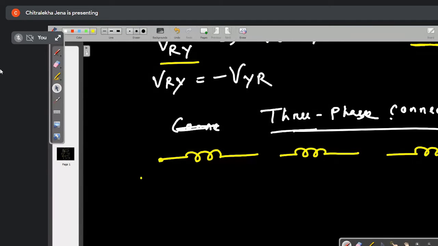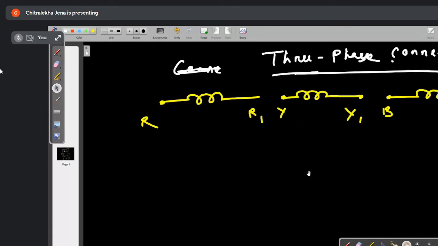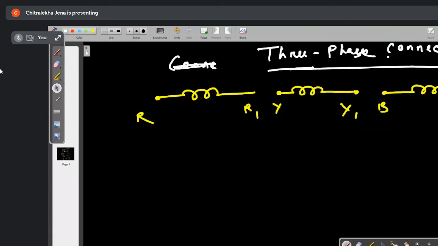Now I will number it as R1. Name the two terminals, this is Y1 and another one is B1. Okay. So now we can connect these three windings. We can connect these three windings in two ways. There are other ways, but in your syllabus only two ways are there.